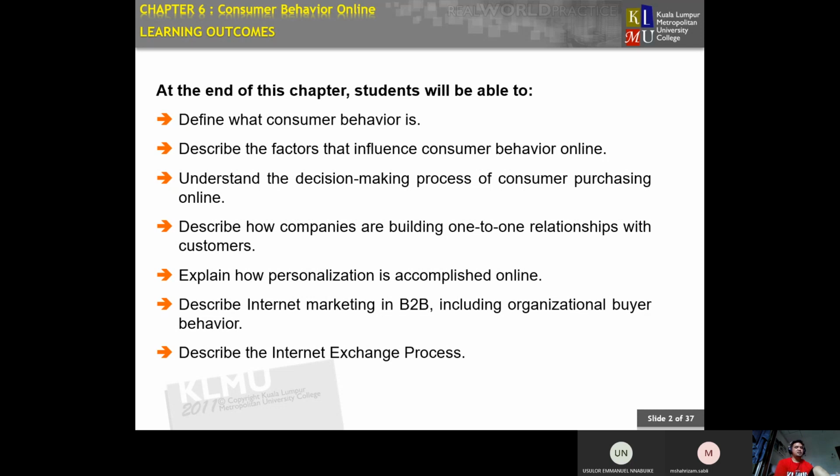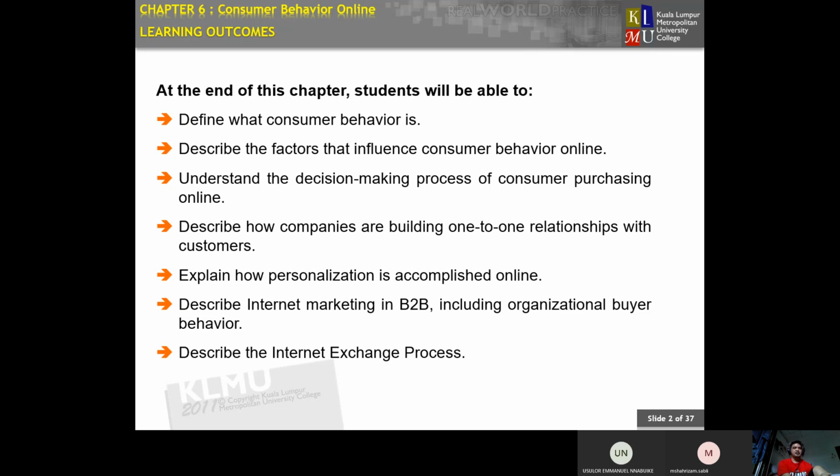Then describe how companies are building one-to-one relationships with the customer, because nowadays we are using more of our online business, so we are connected one-to-one with our consumers. And then explain how personalization is accomplished online, how you personalize your website, your business, inside the online platform to accomplish the profit objective of the company.